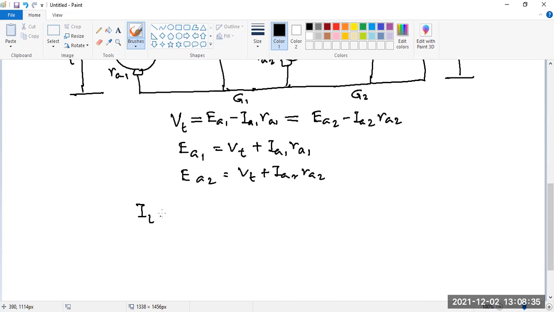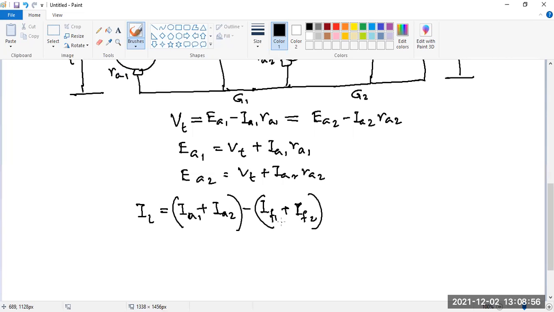So the load current you can write simply by applying KCL: two armature currents minus two field currents.